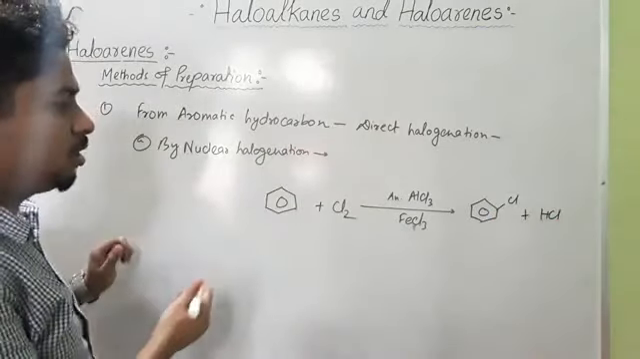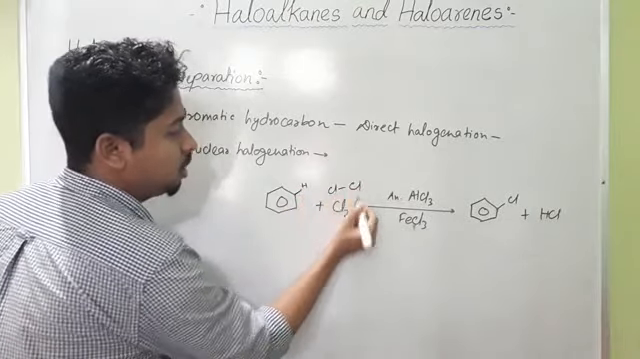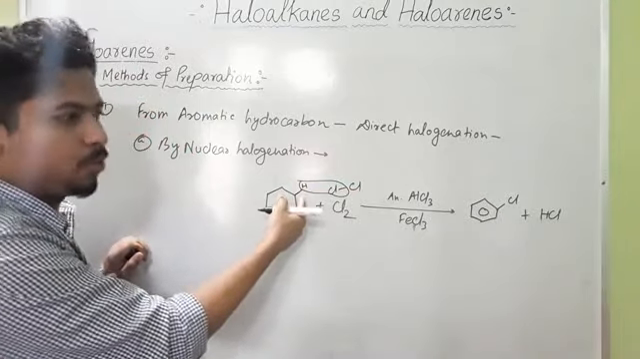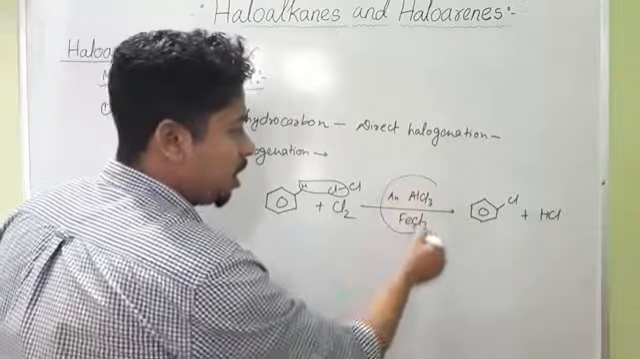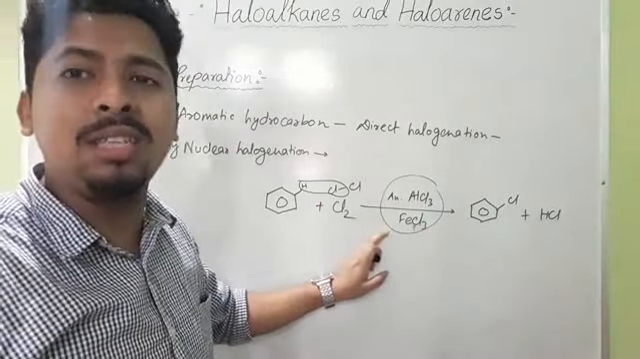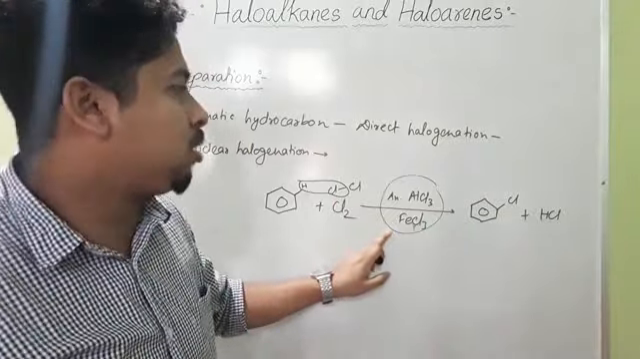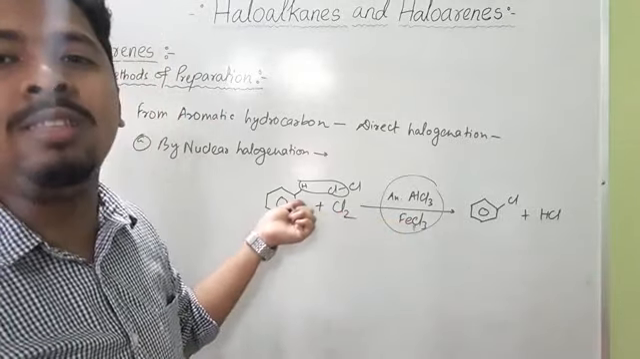So how does this reaction take place? Here you see, we have one hydrogen, and this Cl2 you can write as Cl-Cl. So an HCl molecule will be removed, and this chlorine will be substituted on this carbon. So you will get C6H5Cl plus HCl. Here AlCl3 or FeCl3 act as catalyst. They are Lewis acids, or they are called halogen carriers. They help in substituting this chlorine onto this benzene ring.